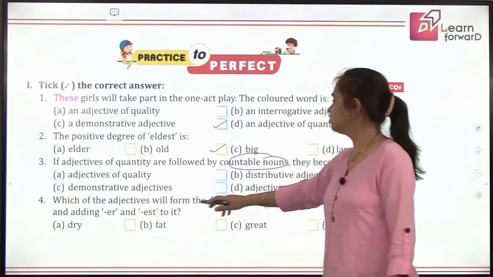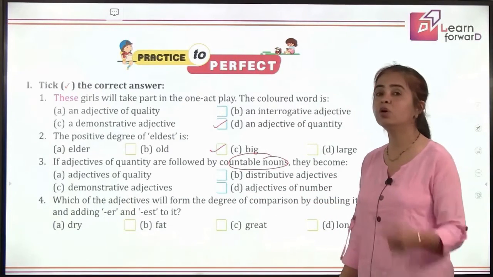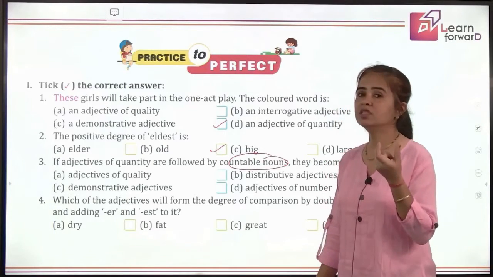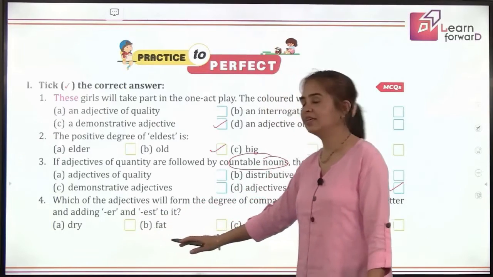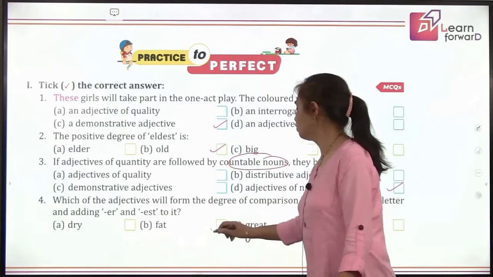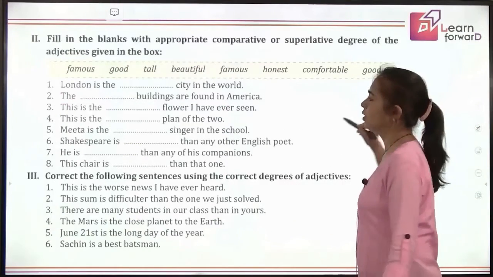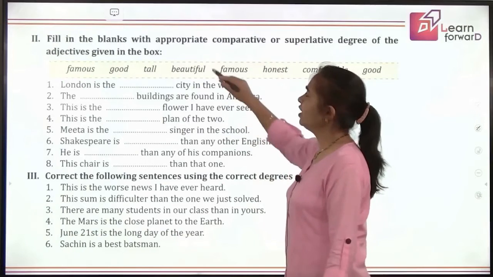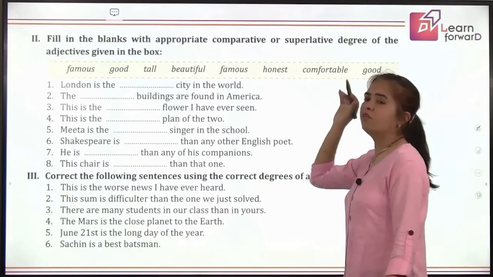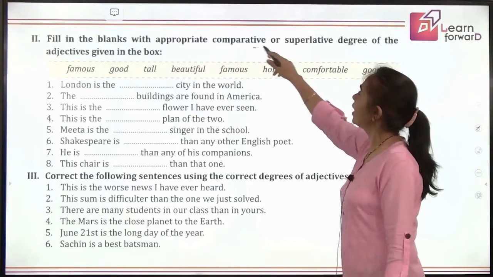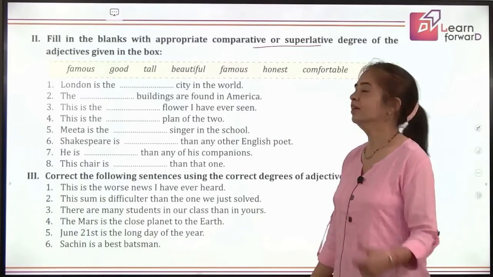Which of the adjectives will form the degree of comparison by doubling its last letter? So I told you single sound small positive degree adjectives will double. Dry? No. Fat? Yes. Great and long will not. So fat is the only positive degree that will have the double letter in comparative and superlative degrees. Ahead we have another exercise, fill in the blanks with appropriate comparative or superlative degrees. We have already done a lot of practice on comparative and superlative degrees, and I'm sure you'll be able to do this exercise. Okay, thank you so much.